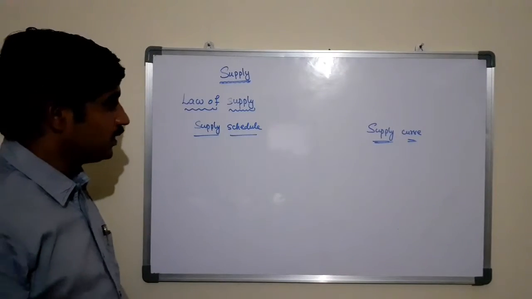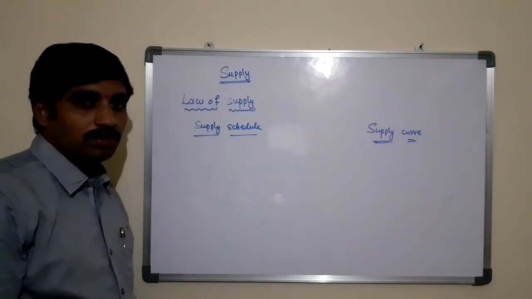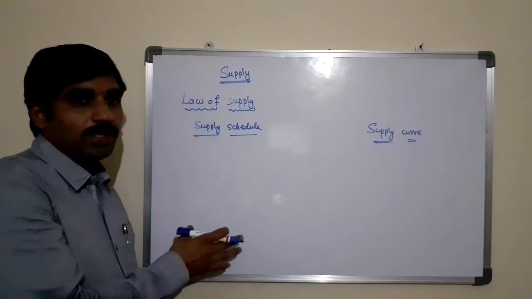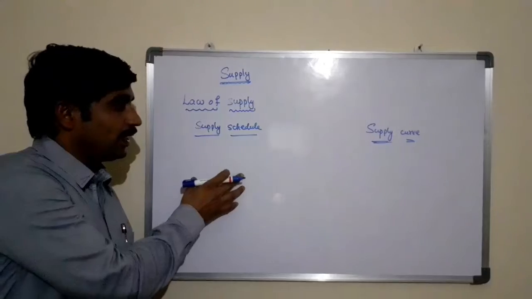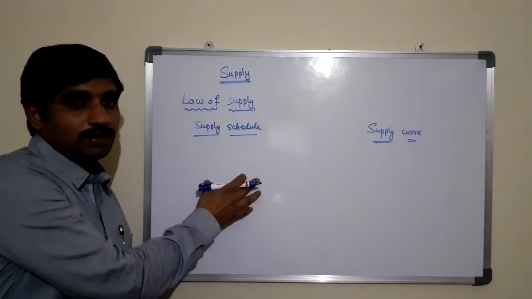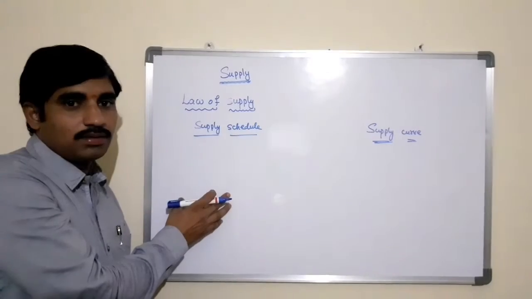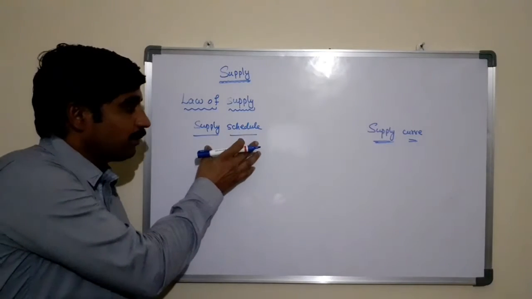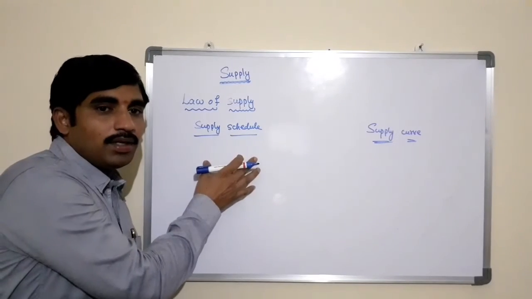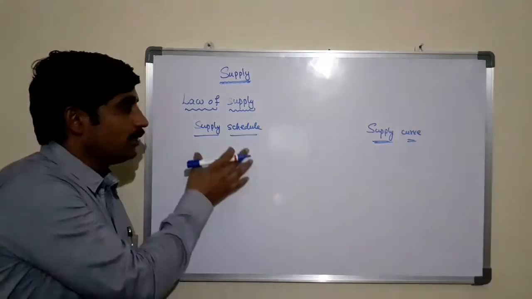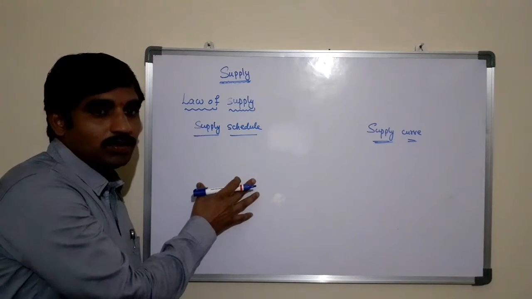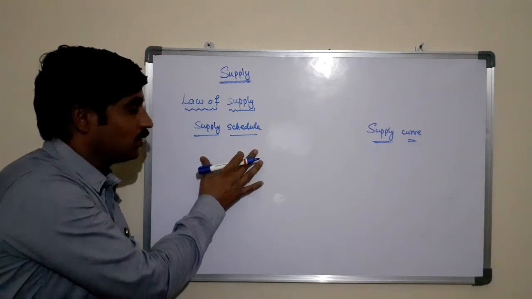The supply schedule is the schedule which shows the price and the supply at the corresponding prices. So the supply schedule is the tabular representation of the price and the supply in units.